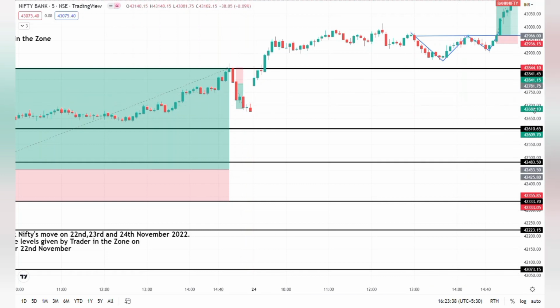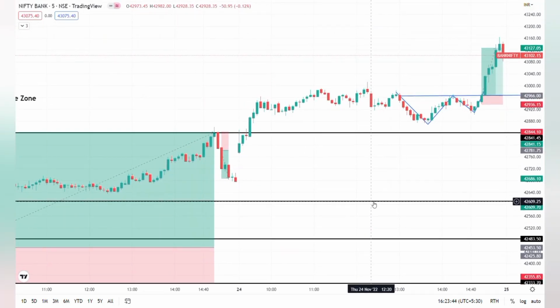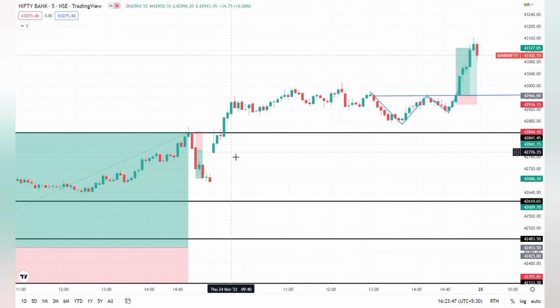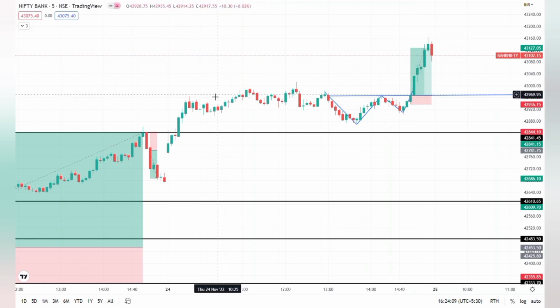Coming to today, the market was showing strong bullishness. See, it opened gap up, and then again broke the 42,840 level and sustained above it. I haven't traded today, but if one would, this is not my position, I have placed this position just to show how one would have traded this. After long consolidation over here, the market fell down and went up and again formed a higher low and then a higher high.